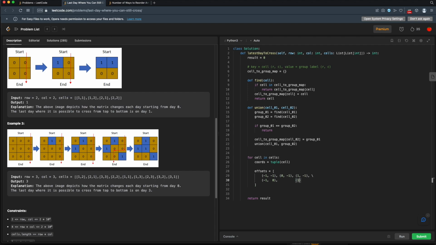Let's see, this is +1, comma 0. I'll be respacing these to make them a little bit more readable. No, this should be a 0. This should be 1 and 1. All right, let's space these out so they're a little bit more aligned.